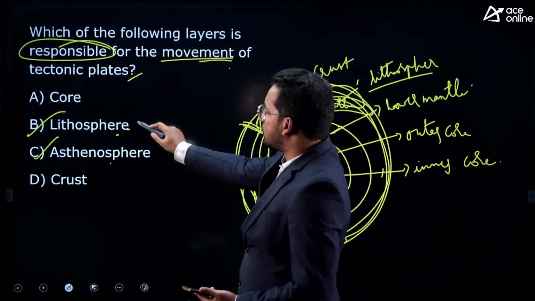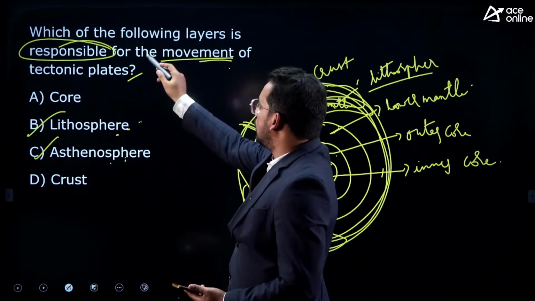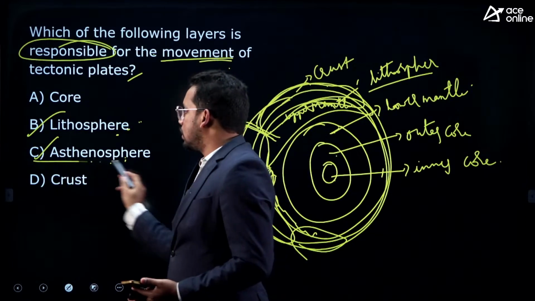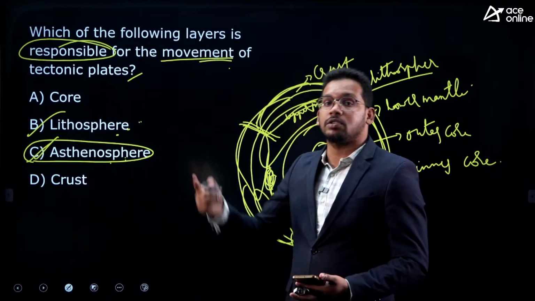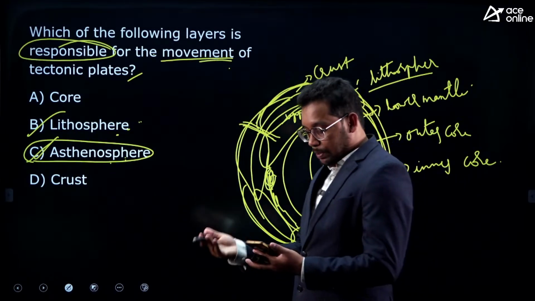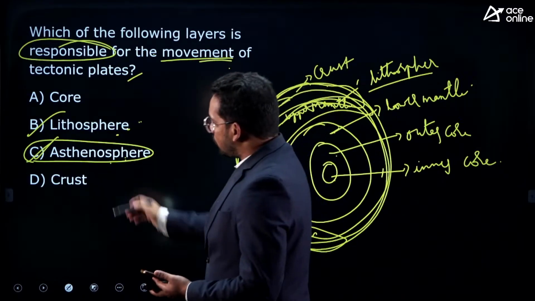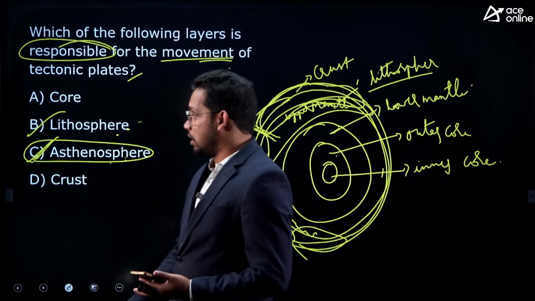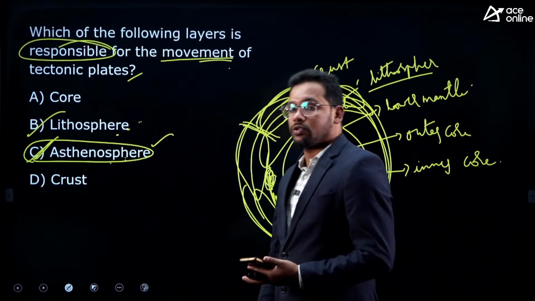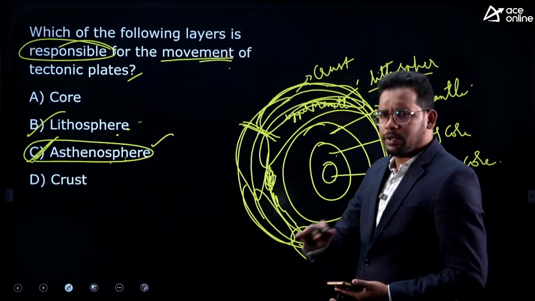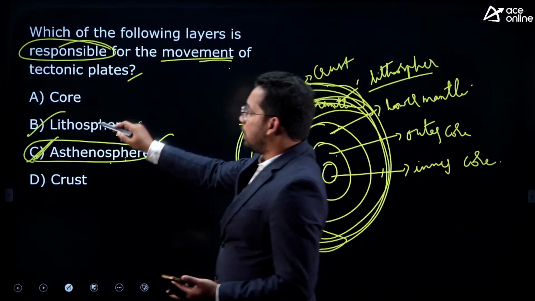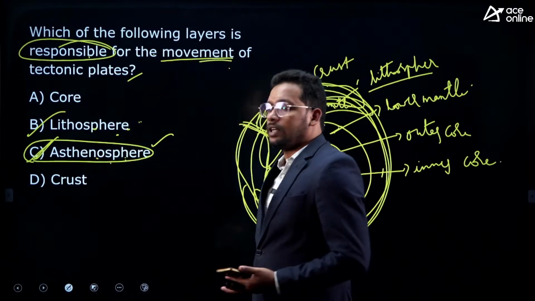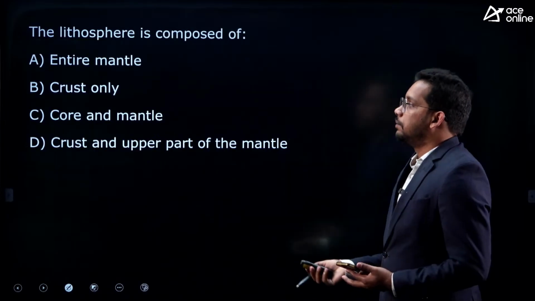The actual movement is happening in lithosphere, and the cause was asthenosphere. So it seems they are indirectly asking who is responsible to move the plate. So some people have answered asthenosphere. So we can say asthenosphere may also be the answer. So I think asthenosphere should be taken as correct here, right? Please check it once, I will also check the answer. But see, the movement is happening in lithosphere and the responsibility is asthenosphere, right?